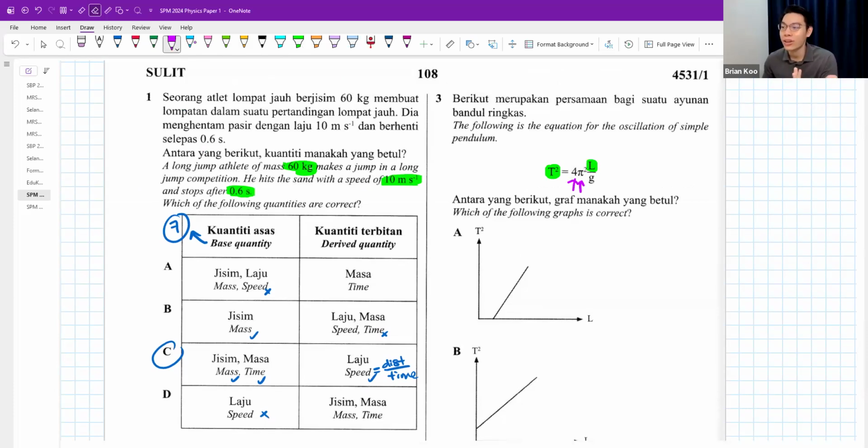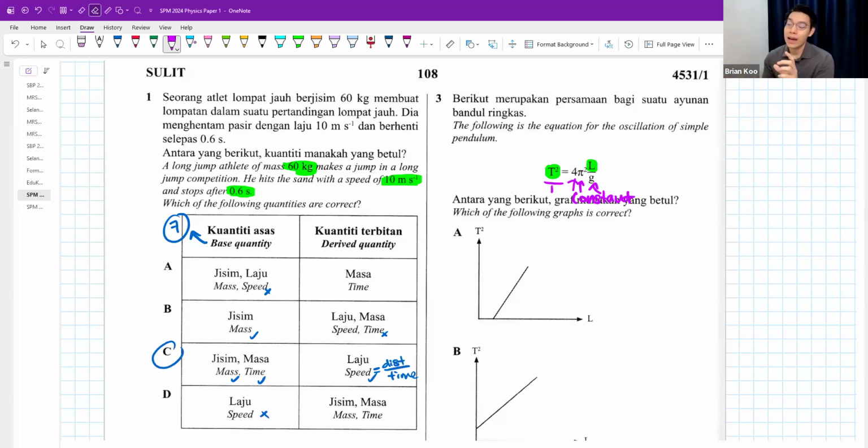Pi is also a constant. Pi is always just 3.142. You square it, it's still a constant. It does not change, a fixed number. The g value on Earth also will not change. It's 9.81. So all these are constants. They don't change. I always tell my students, if you see a formula like that, it looks scary, it looks very long, but it's actually quite simple.